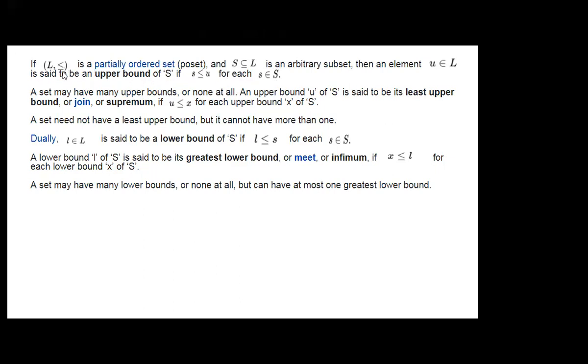L with less than or equal to is a poset, a partially ordered set. S is a subset of L. L is a lattice, for example, we have taken, and S is a subset of that L.